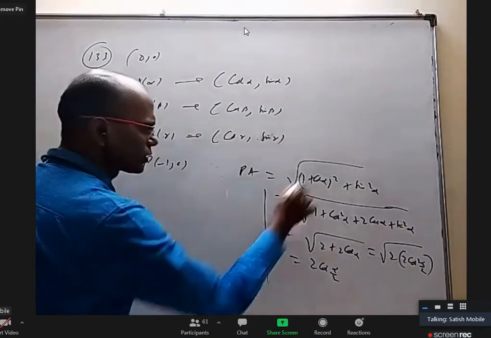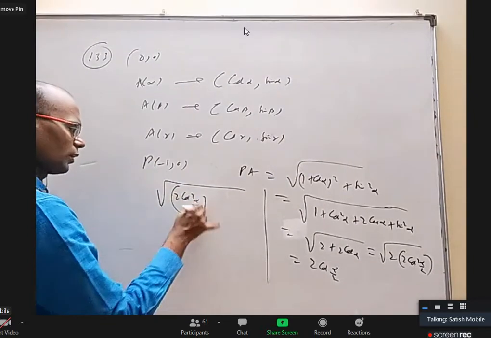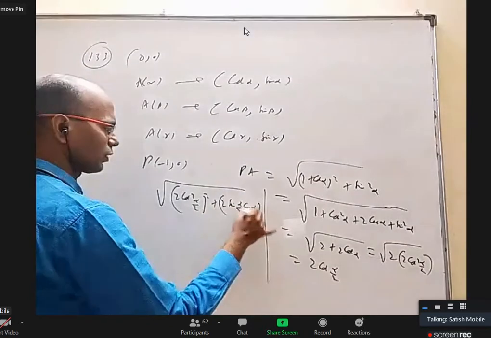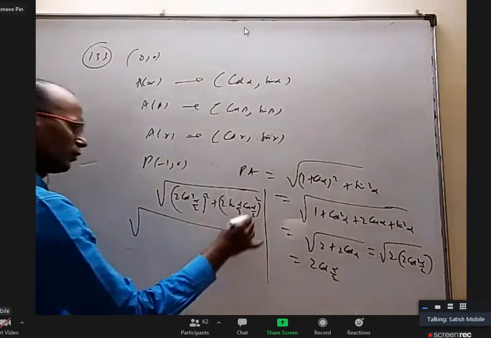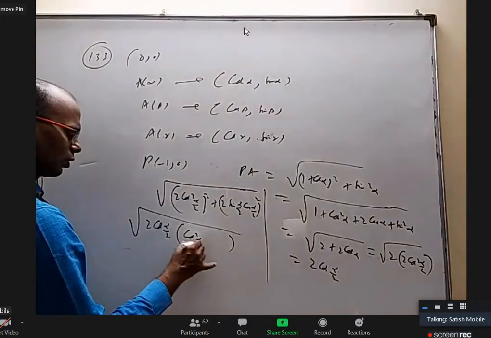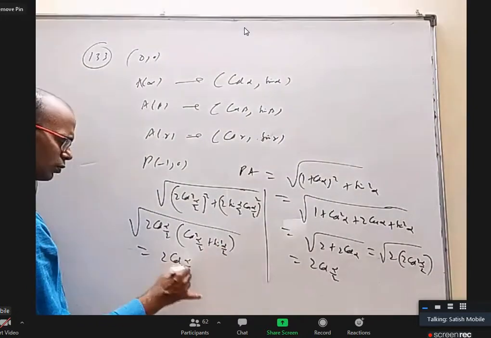If you don't want to do it this way, you can write 1 plus cos alpha as 2 cos square alpha by 2, whole square, and sin alpha as 2 sin alpha by 2 cos alpha by 2, whole square. If I take 2 cos alpha by 2 common, you will get cos square alpha by 2 plus sin square alpha by 2. That is also 2 cos alpha by 2.